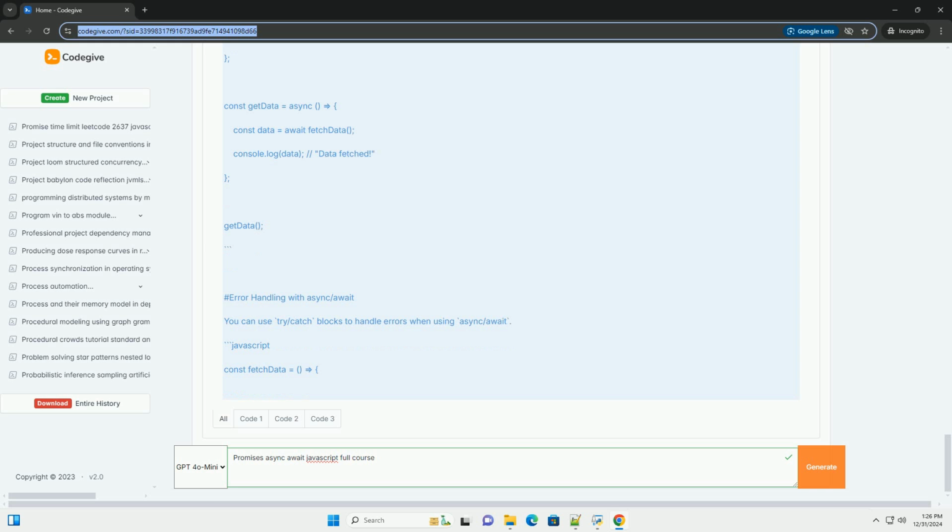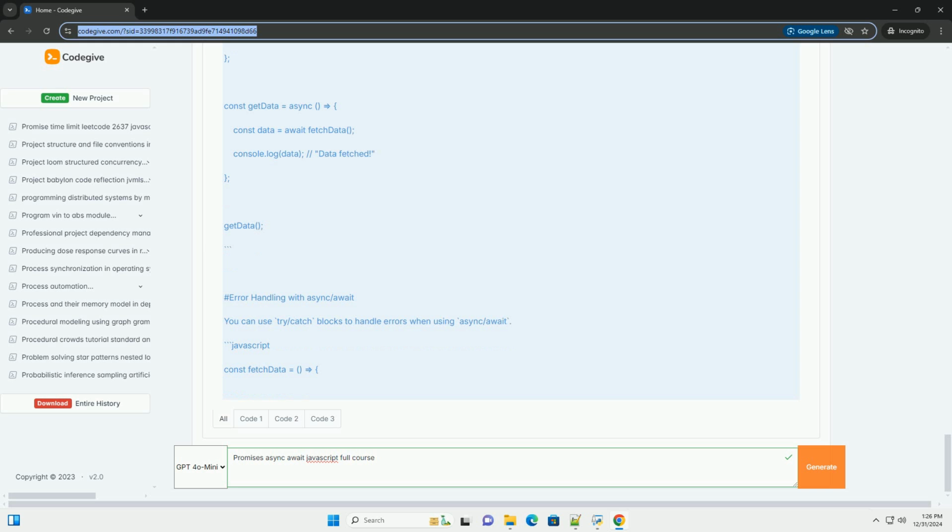JavaScript. const fetchData = () => { return new Promise((resolve, reject) => { reject('Error fetching data'); const getData = async () => { try { const data = await fetchData(); console.log(data); } catch (error) { console.error(error); // Error fetching data. getData(). 7. Real-world example.